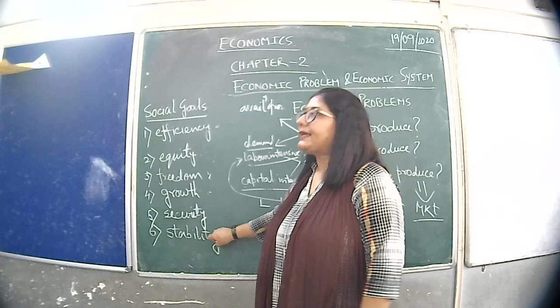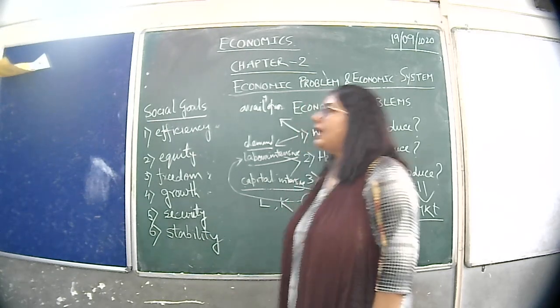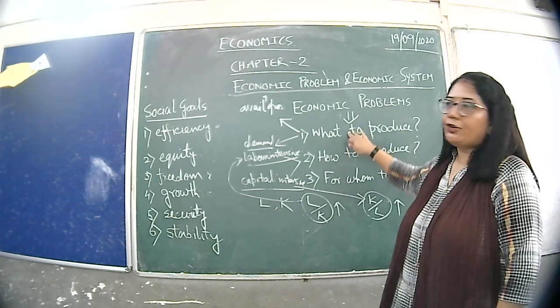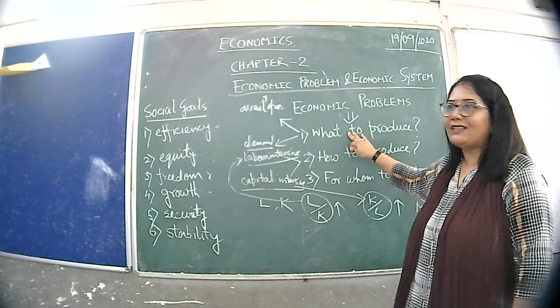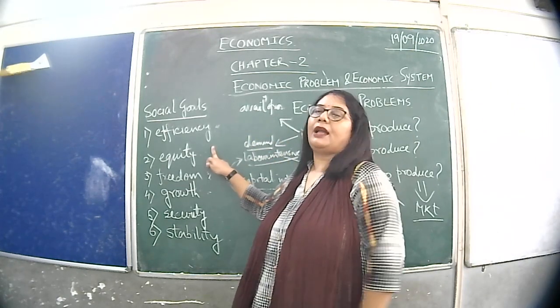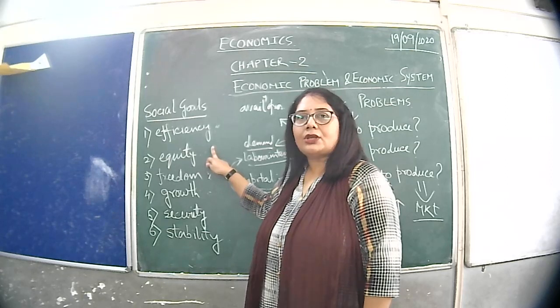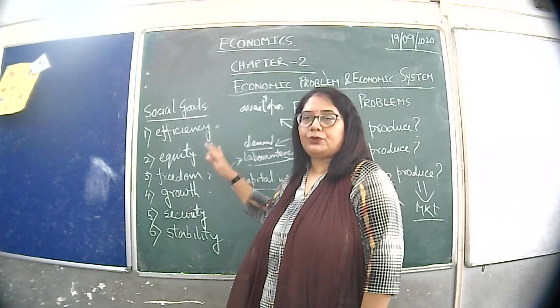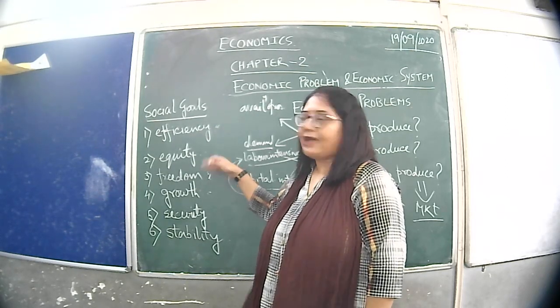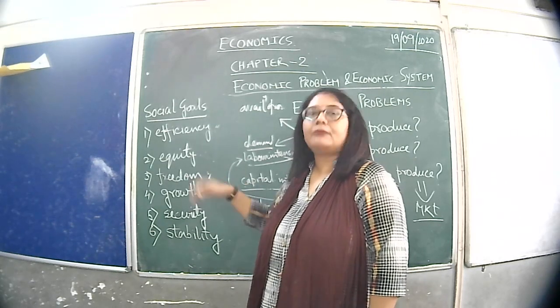Okay. So today basically we have done two questions. Number one, what are the economic problems and what is the meaning of that? And number two, we have done what are the social goals of a government. Up to this today; tomorrow or the next day I will continue the same chapter with the next question.